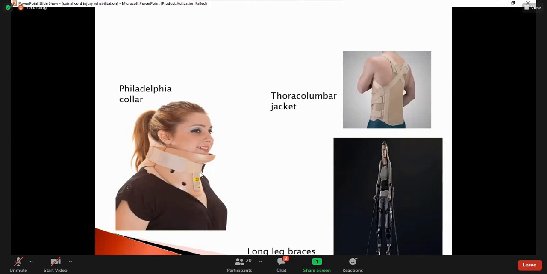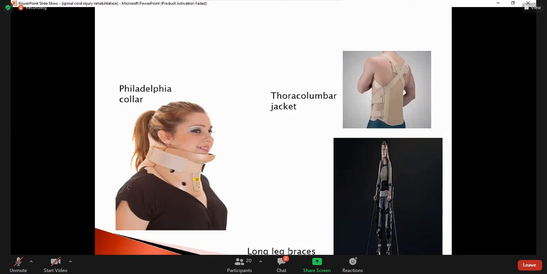Here minimal support is required, when you only want to stabilize the cervical spine. So the extent of the damage is not that great, unlike when we suggest the Minerva orthosis. With the Philadelphia collar, you stabilize the cervical spine, but the shoulder and the thoracic spine are allowed to move.